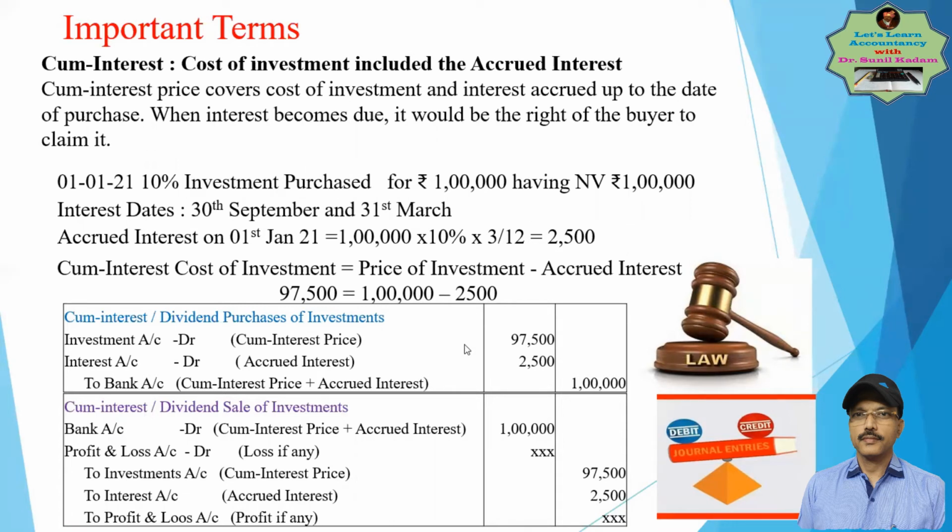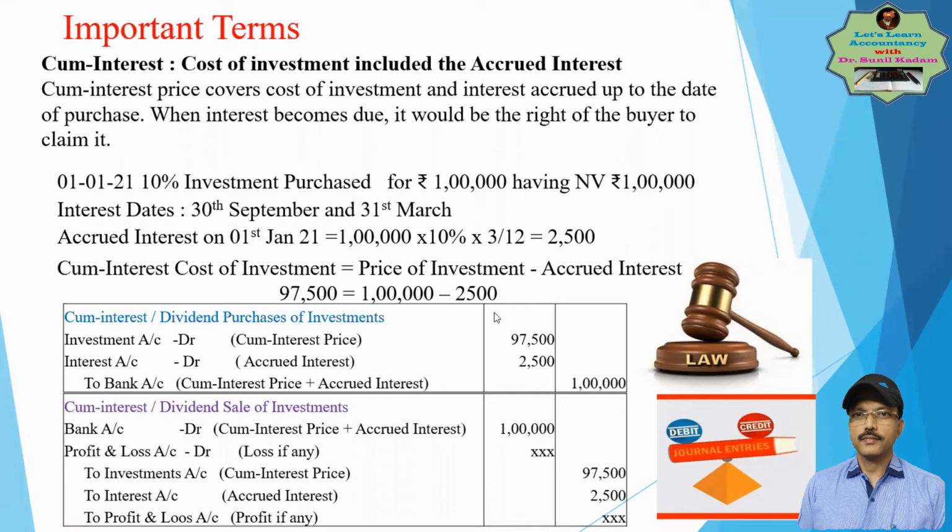The same case applies for a sale. The cum-interest price has to be considered while you are selling also. In that case, if it is sold out, the entry will pass: bank account debit 1 lakh, investment 97,500, and to interest you have received 2,500. If there is any profit, it will be credited. If there is any loss, it will be debited.